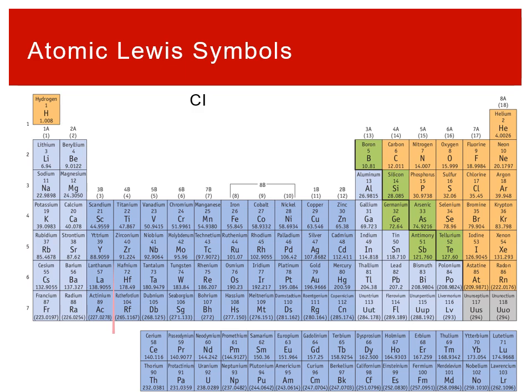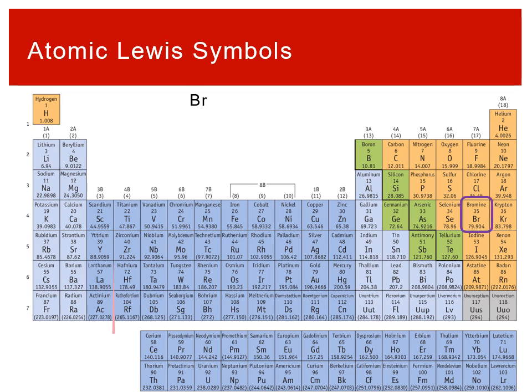So if I go to chlorine, over here, group 7A has 7 valence electrons. This is greater than 4, so there's a decent chance we're going to get pairing up. We only have 4 places to put them, but to get that 5th, 6th, and 7th electron, we have those 3 pairs that show up around the outside of the Lewis symbol.